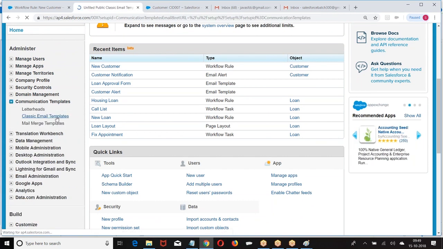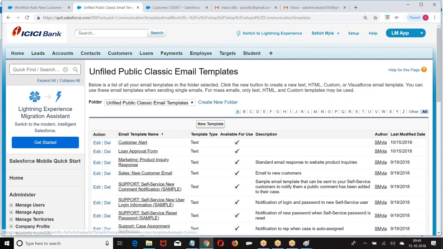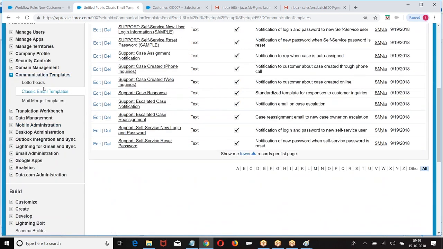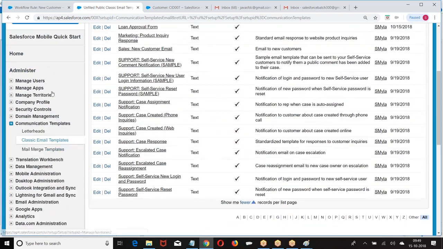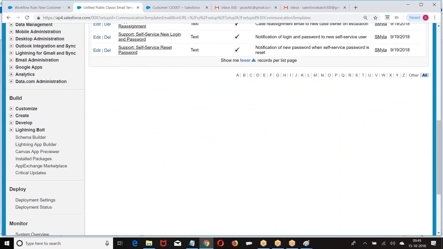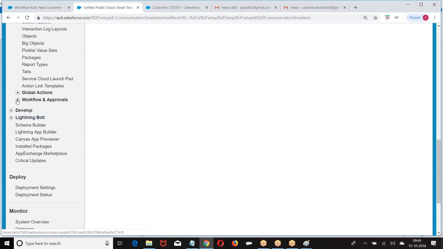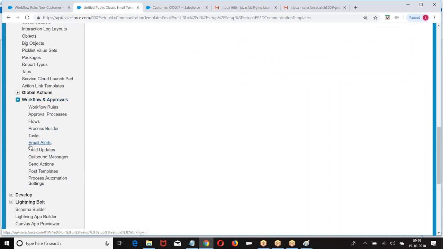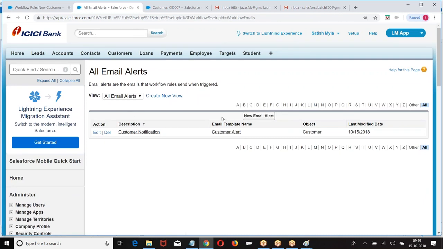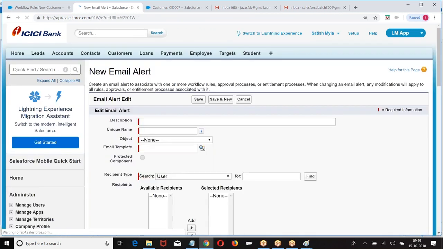We are creating the template here. Now, once the template is created, I can design my own workflow action. How can I design? Build, create, workflows and approvals. And at the bottom, what are you finding here? Email alerts. New email alert.